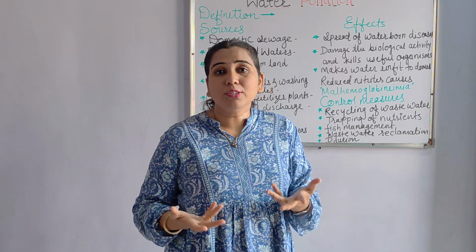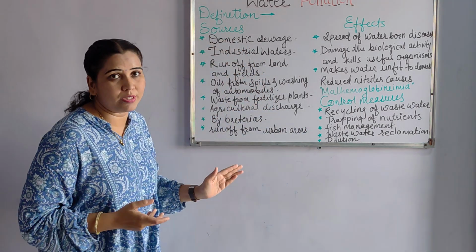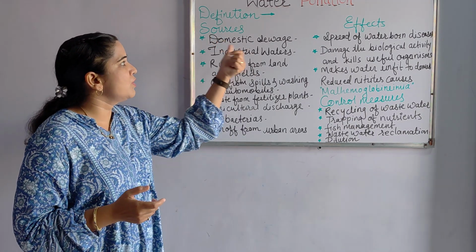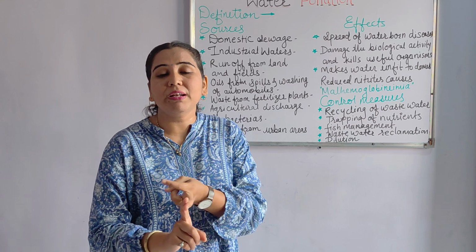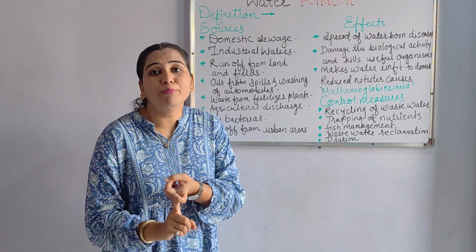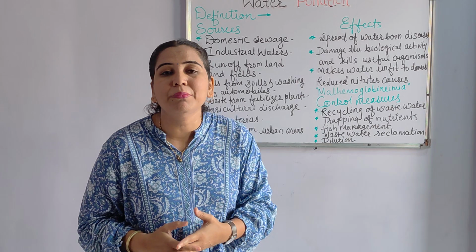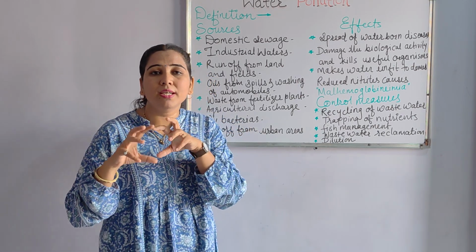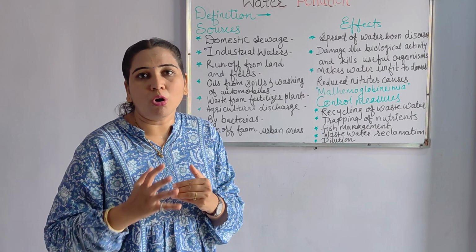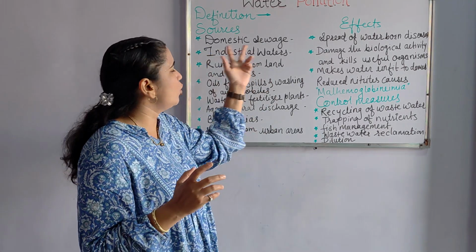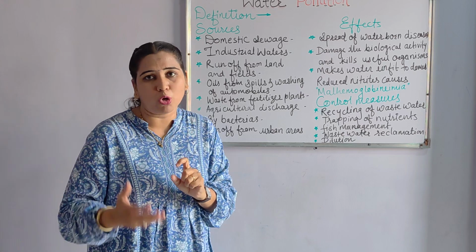Now what are its sources, from where does that water come? It is from all these sources. So here I wrote the sources. First is domestic sewage, from bathing, washing, cleaning, and cleaning of domestic animals. All the impure water which is just passed onto the land is called domestic sewage. So it is one of the sources of water pollution.